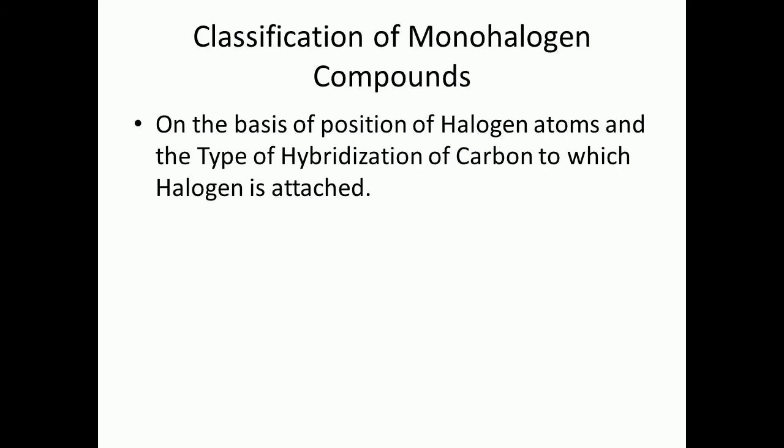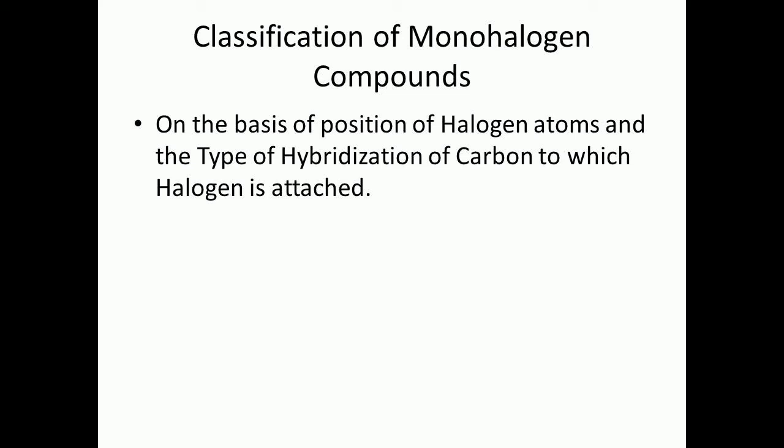Okay. Once we know what monohalogen compounds are, we go to the next very important point, and that is classification of monohalogen compounds, monohalogen derivatives. Now, when you are considering the straight chain monohalogen derivatives, they will be called alkyl halides.